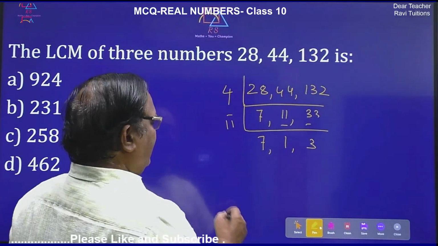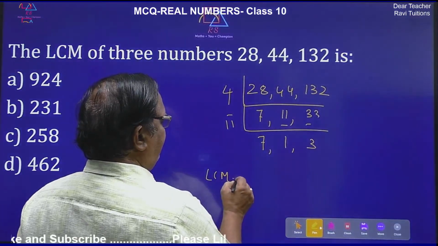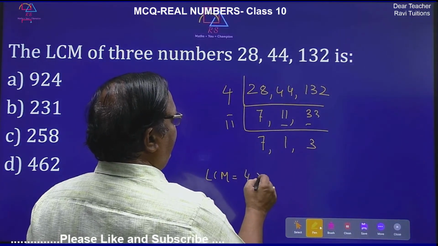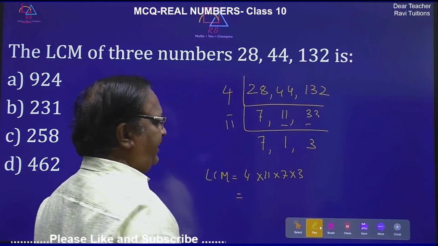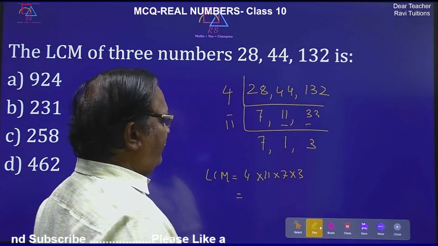So now what is the LCM here? LCM is equal to 4 into 11 into 7 into 3. Okay. So this is the LCM. How much?